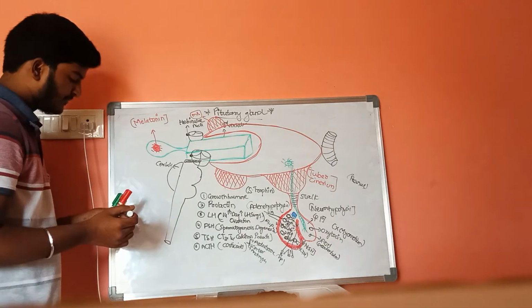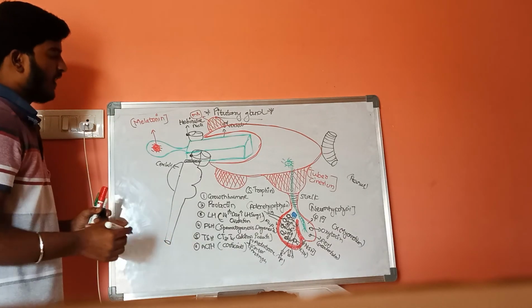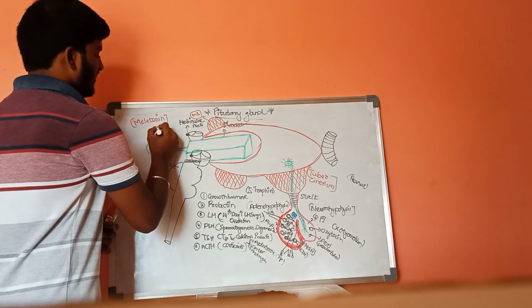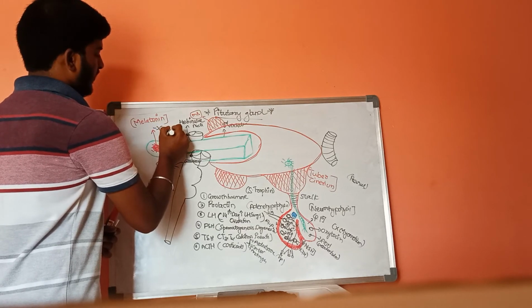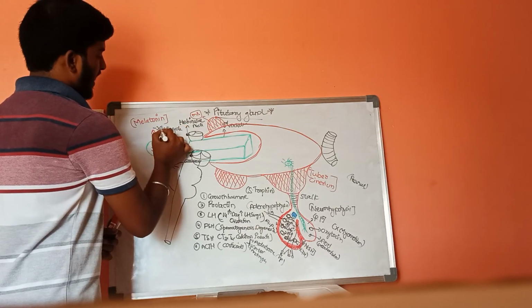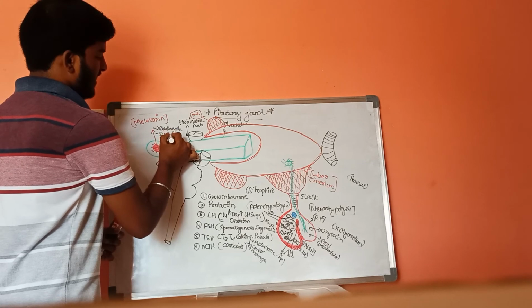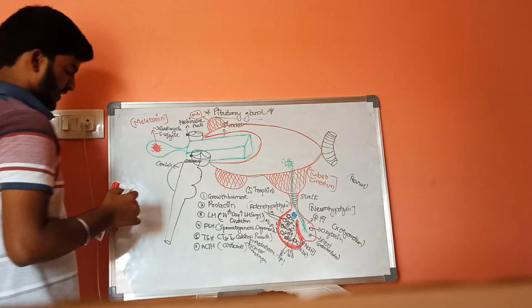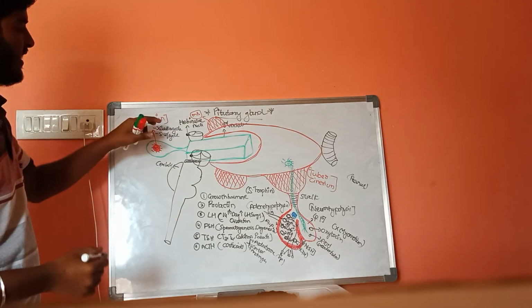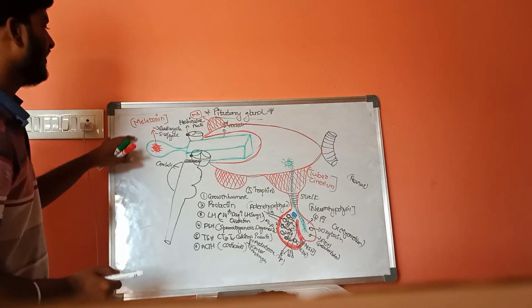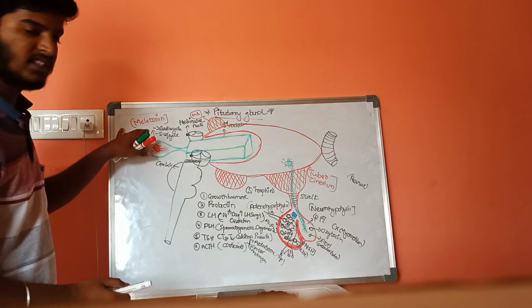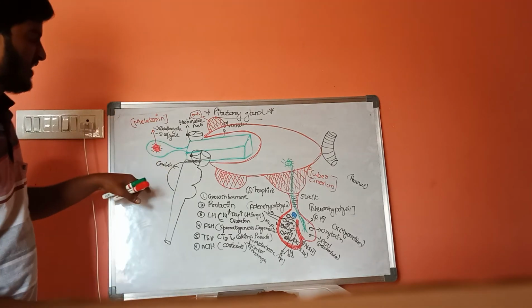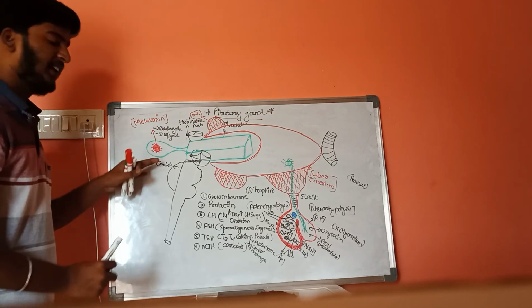It maintains the cardiac cycle and the sleep wake cycle, etc. This hormone is called melatonin, and it is secreted from the pineal gland.